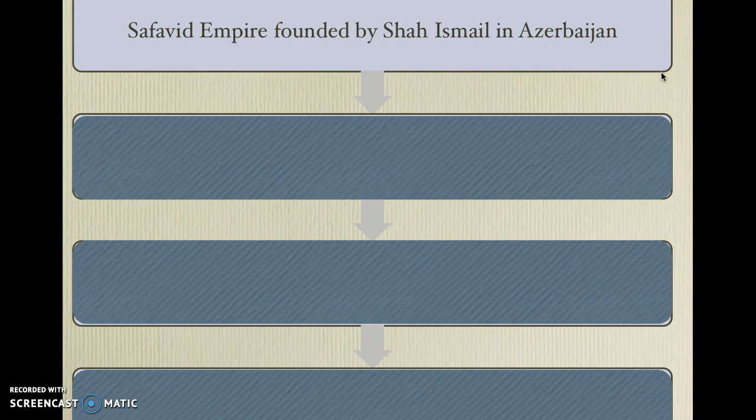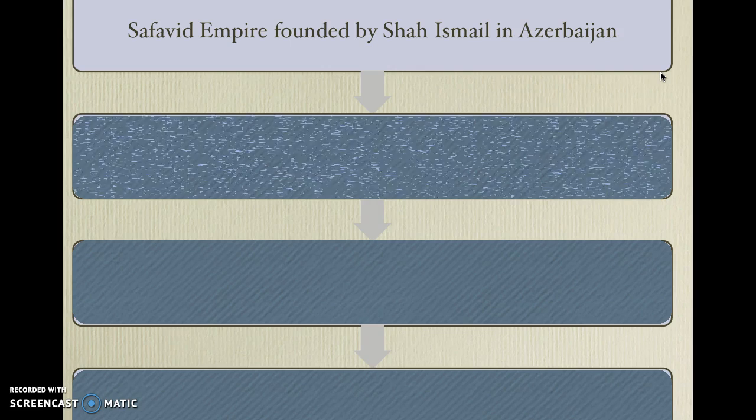So the Safavid Empire was founded by a guy named Shah Ismail in a place called Azerbaijan. Remember, the Ottomans started in the Anatolian Peninsula, right? So the Safavids start in Azerbaijan. If you were the ruler of the Ottomans, you're a sultan. Ruler of the Safavids, you're a shah, the Persian word for king. So Azerbaijan is right by the Caspian Sea. We'll look at it on a map in just a second.